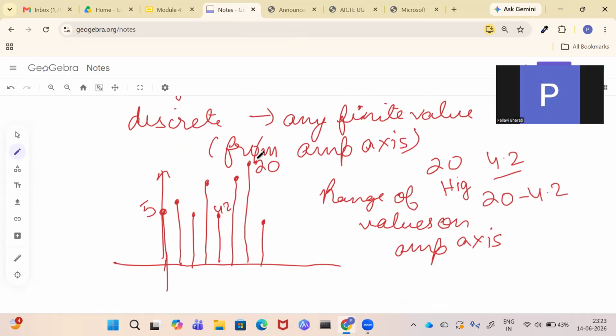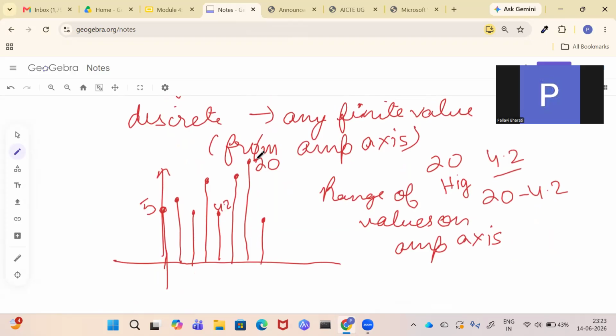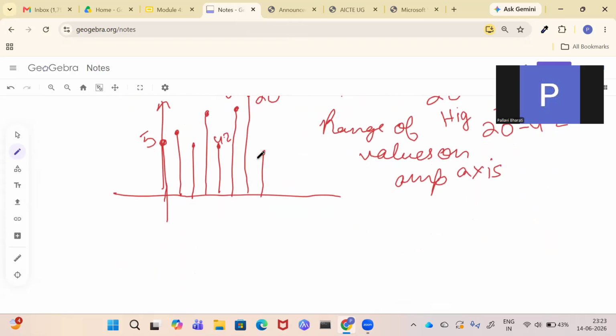Now what you have to understand is that we have to make certain levels, and these levels will be assigned some values. Now how do we decide the levels? The level is the quantized value. So say I'll not take 4.2, instead I'll take say 4. Or you can say rounding off.